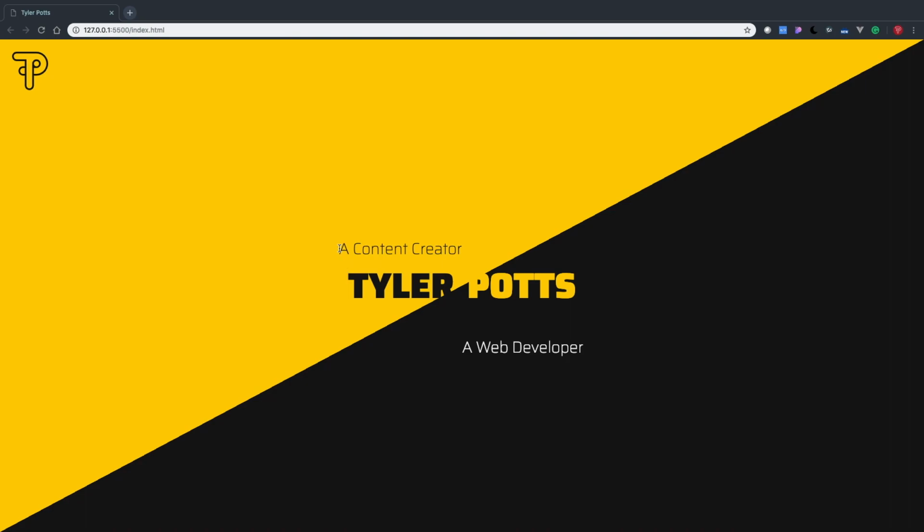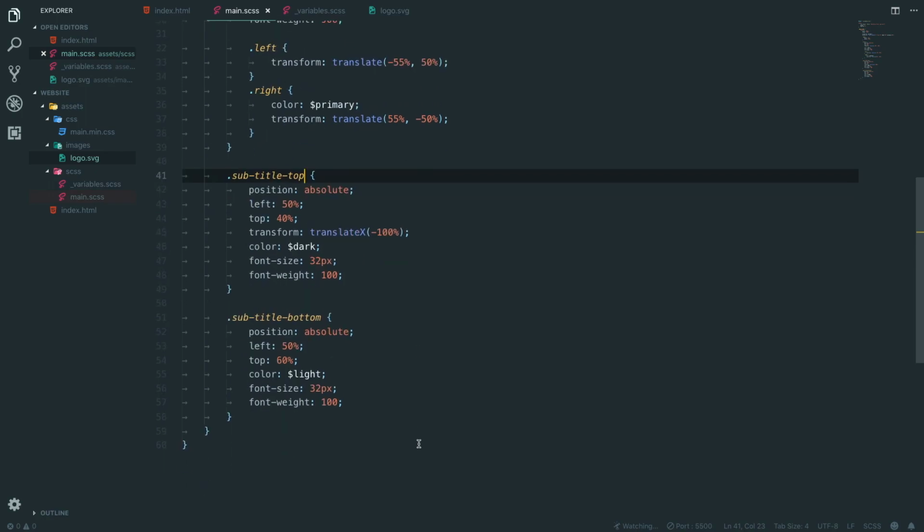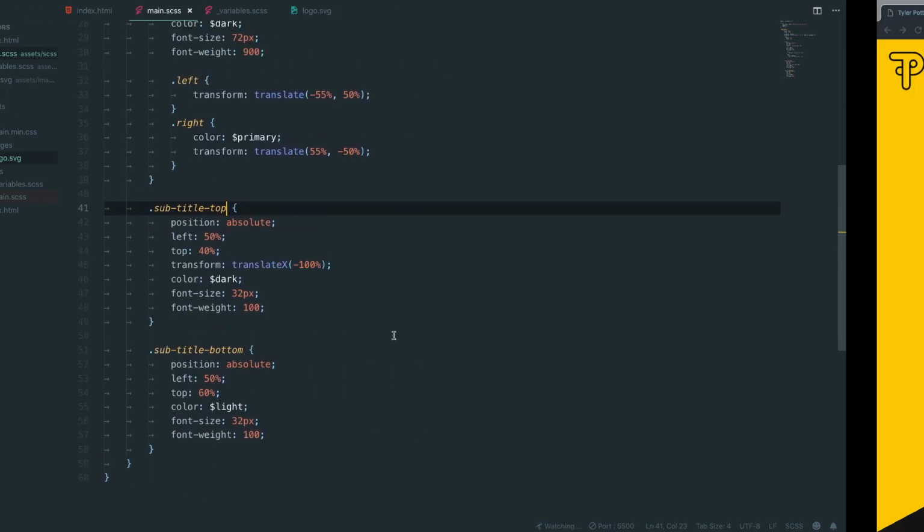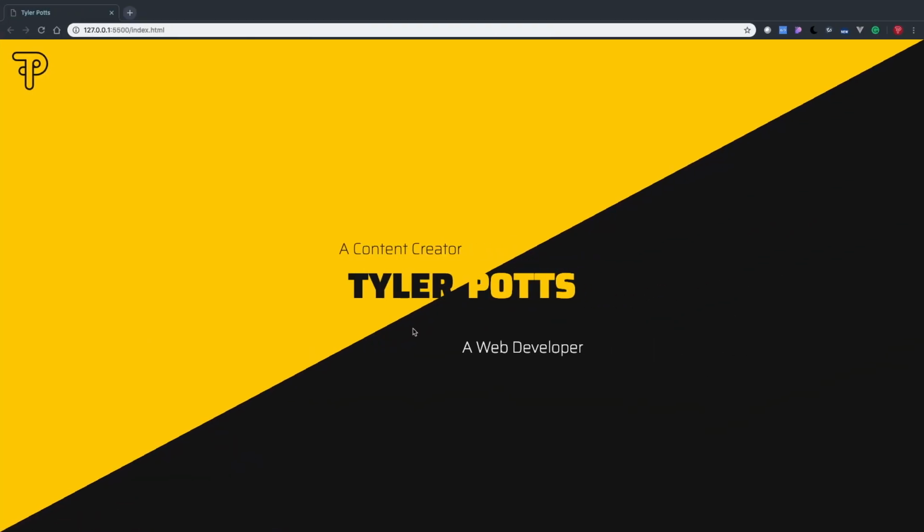So explain this to me. Why is a content creator thin, and a web developer is thin but also not thin? They look like different font weights, right? That's not just my eyes playing tricks on me, is it? They look different. That's going to annoy me. We're going to pretend it's not an issue right now, but in the future I'm going to look into that. It's going to bug me.